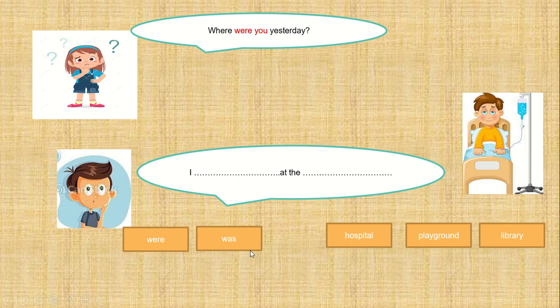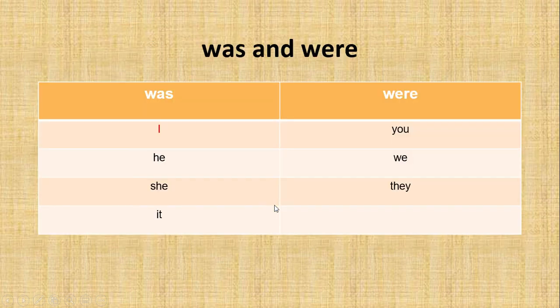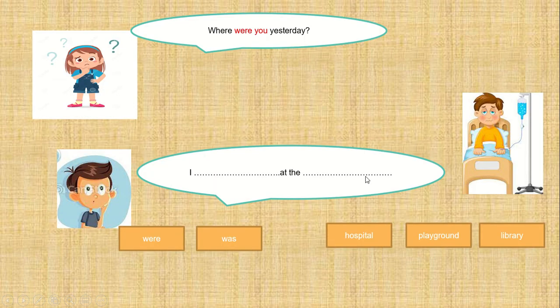To answer this, look at the table that I showed you. Okay, I is located under the column was. So we have to use was in the structure. Now look at the place in the picture. Okay, what do you think this place is? It is a hospital. So the correct answer is I was at the hospital. Okay, repeat after me, class. I was at the hospital.